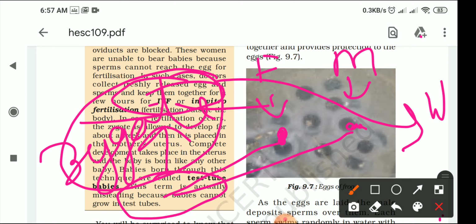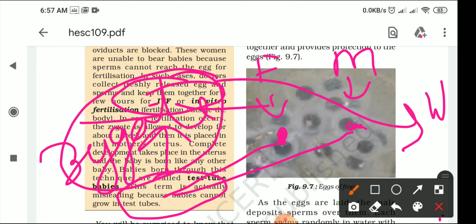IVF means in vitro fertilization, and in this technique we are taking the egg from the female body and sperms from the male body. We are fusing them in the IVF machine, and we are keeping them for 1 week or 2 weeks for fertilization.